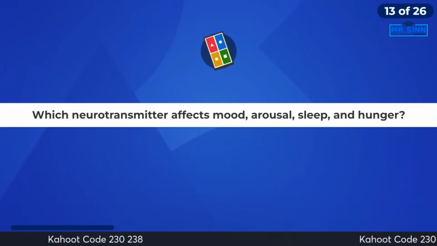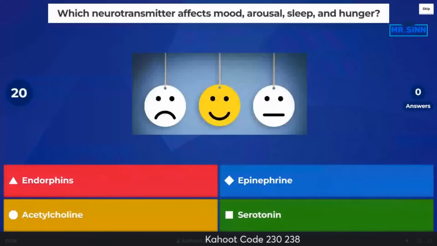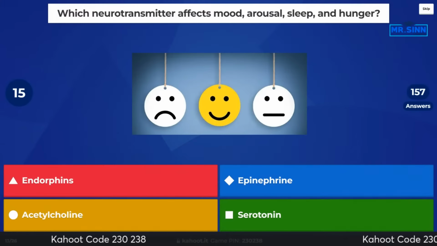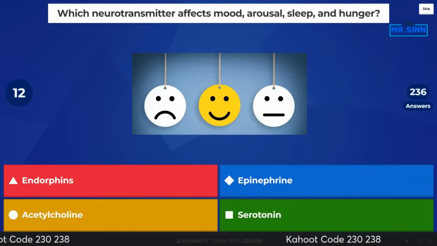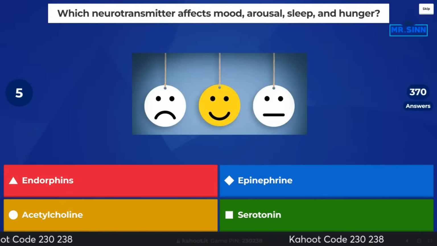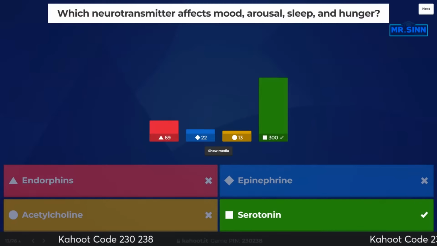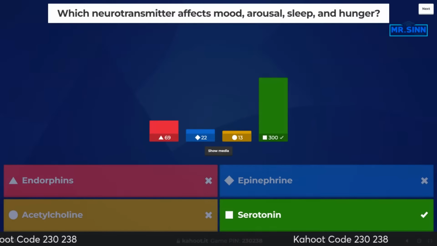All right, next question coming up. Which neurotransmitters affect mood, arousal, sleep, and hunger? What do we got here? So we're looking at a neurotransmitter. Remember too, repolarization, that's the process where the neuron goes back to its resting potential. So channels will eventually open up and then more positive ions would come in. And yes, majority of people got serotonin is the correct answer.